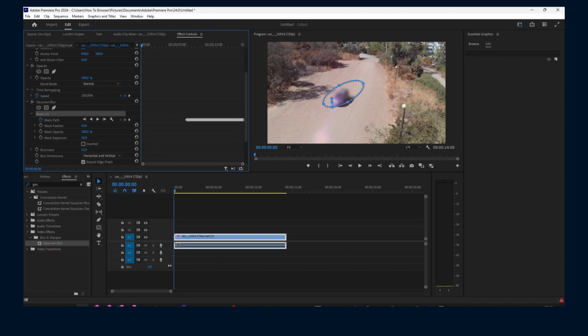Now you can add expansion. All right, this mask expansion, opacity, and mask feather.